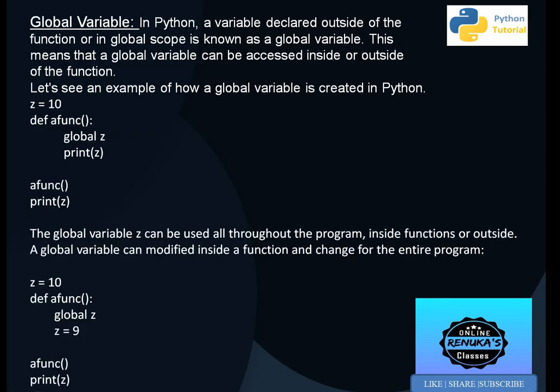Next are global variables. A global variable is a variable which is declared outside the body of a function. That type of variable is globally available, meaning it is available inside the function, outside the function, and in the complete program. Such variables which are available throughout the program are known as global variables, but the condition is they should be declared outside the function.